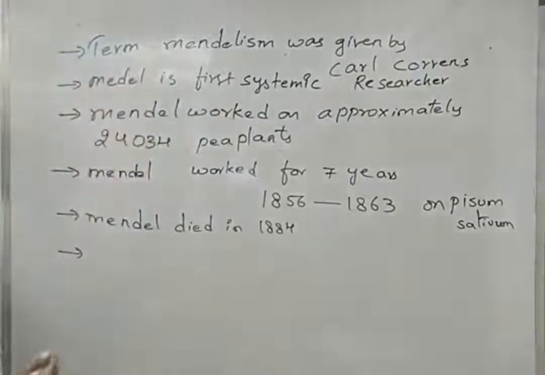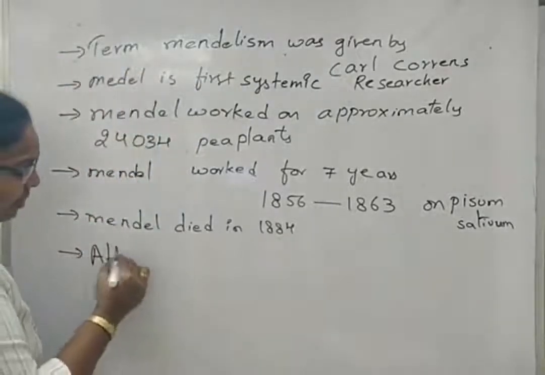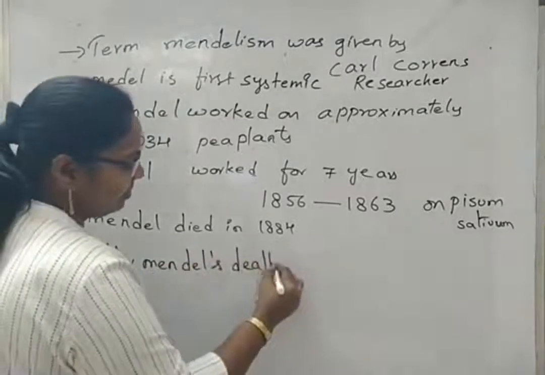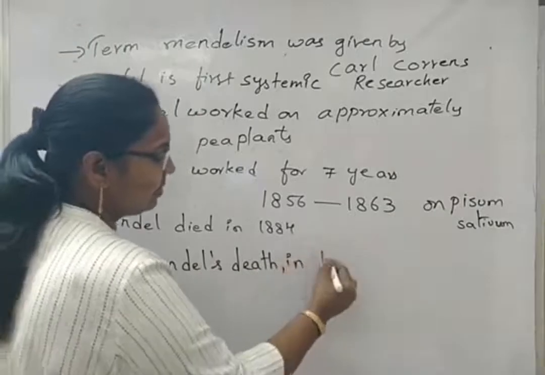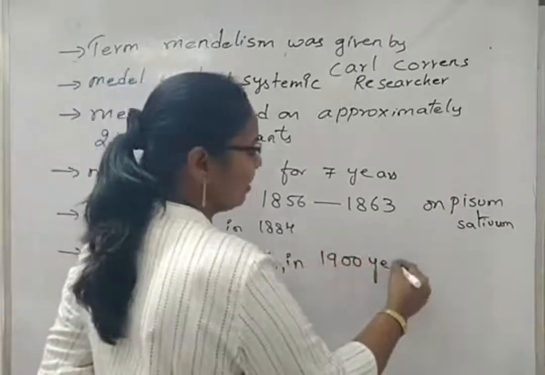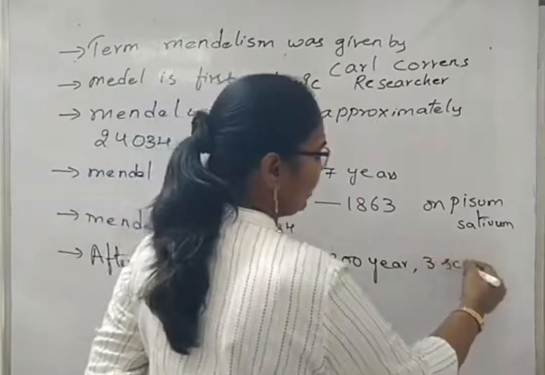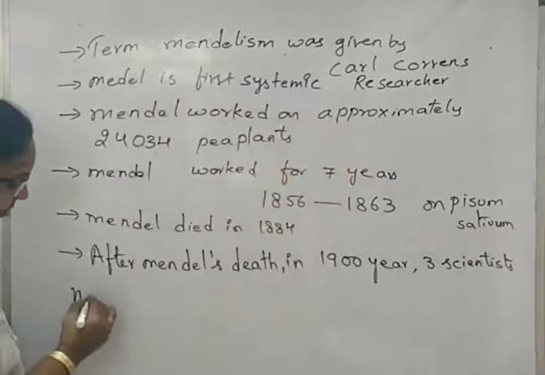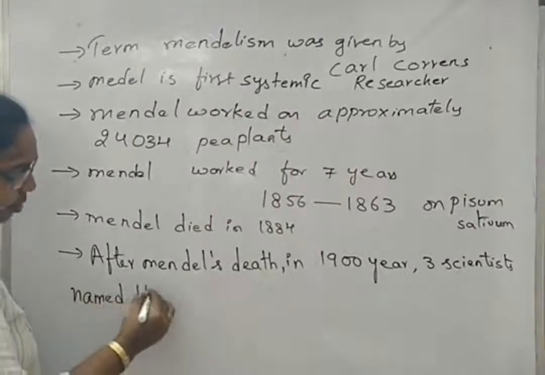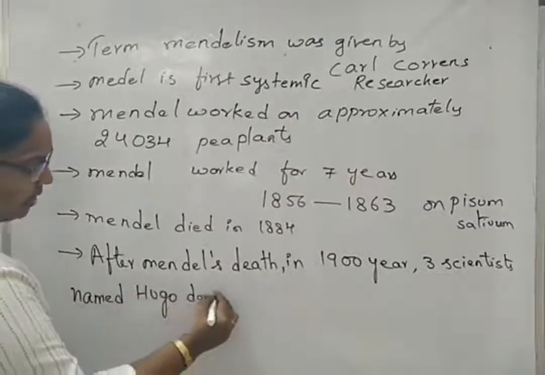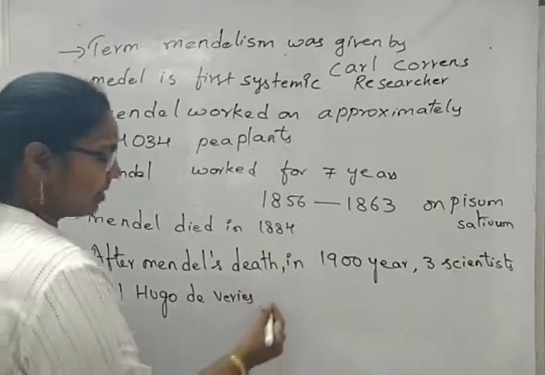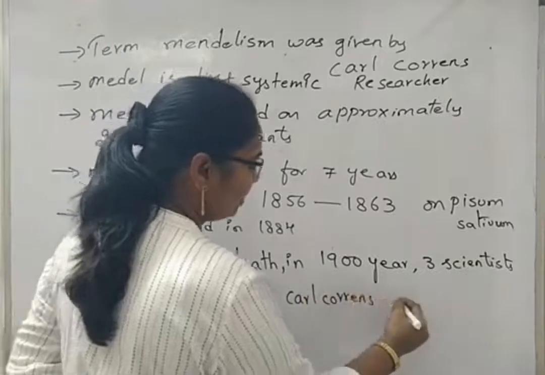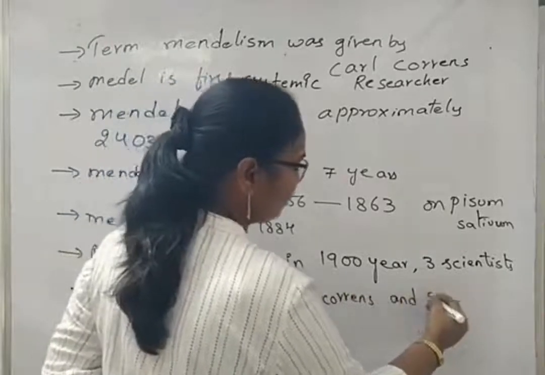What are the names of those scientists? Hugo de Vries, Karl Correns and Tschermak.